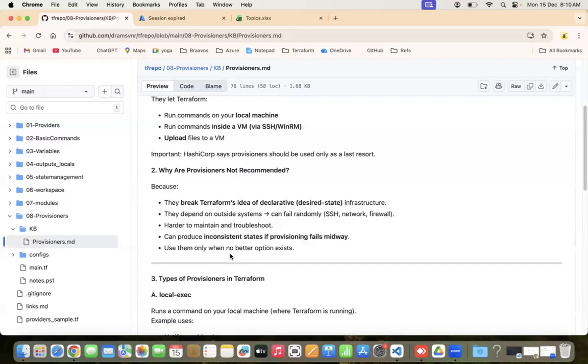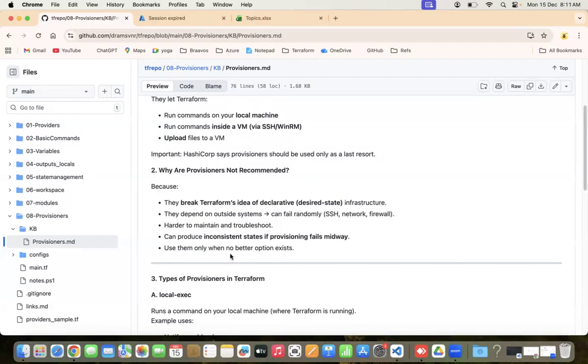First thing is they break Terraform's idea of declarative, desired state infrastructure. Second point is they depend on outside systems and can fail randomly, like they depend on SSH, network, or firewall. Sometimes they fail. And these provisioners are harder to maintain and troubleshoot.